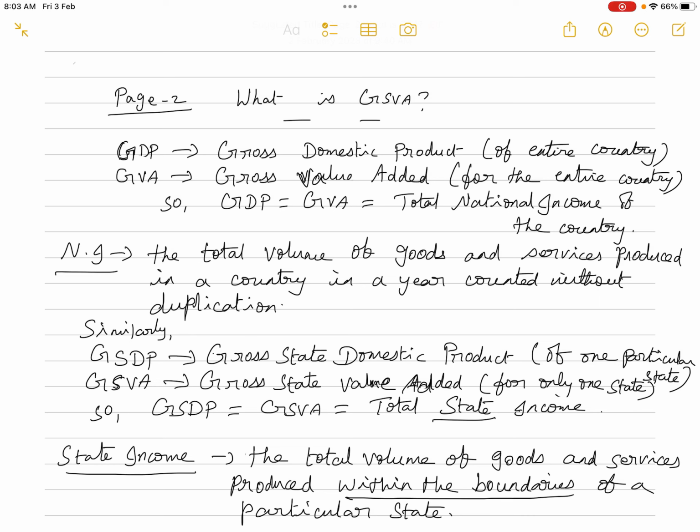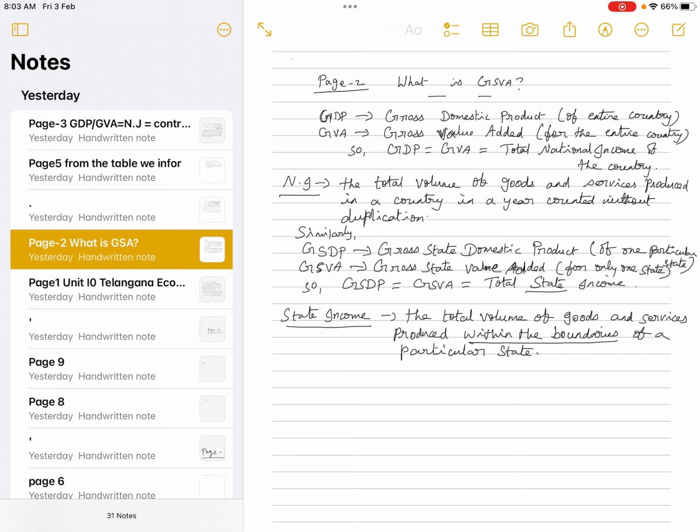So GSDP is equal to GSVA, that is equal to the total income of one particular state, that is total state income. So similar to the national income, the state income is the total volume of goods and services produced within the boundaries of a particular state. Okay, so that is what is meant by state income.